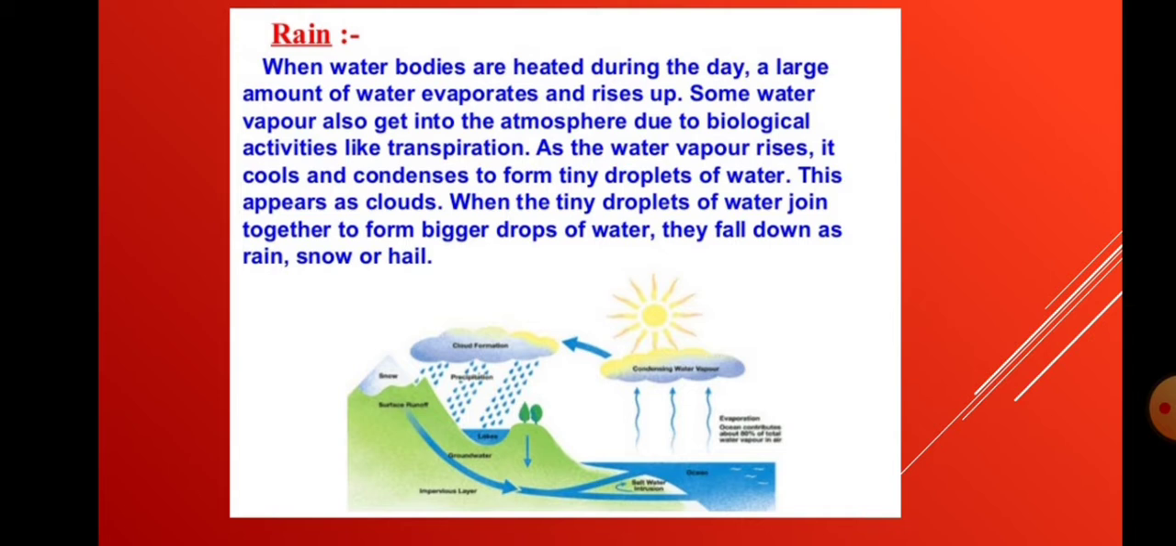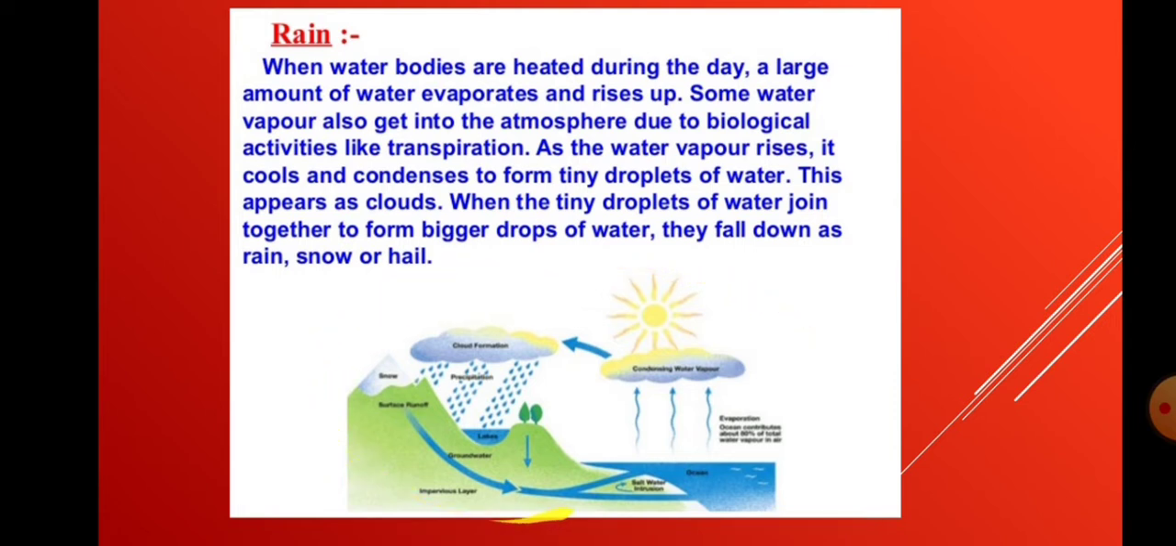And this water vapor collected in the atmosphere rises, and once it cools and condenses, it forms tiny droplets of water, and this appears as clouds. When the tiny droplets of water join together to form bigger droplets of water, they fall down as rain, snow, or hail. So once again, let me explain with the help of this picture.